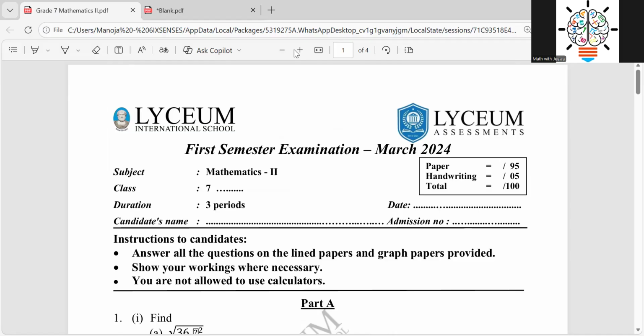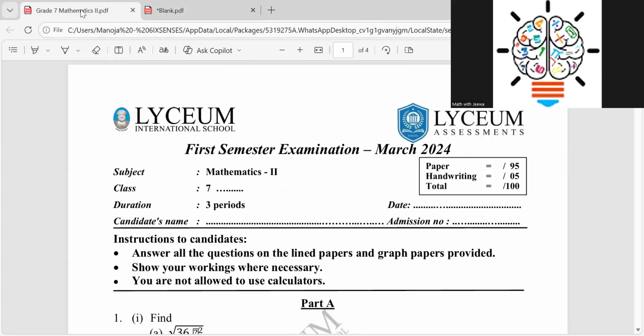But today, whenever I have enough space, I am going to write the answers there. But I prefer to write, let's say this is your paper, and you can write the details here. You can write the first semester examination. This is how you can use your black color pen and write the first semester examination paper. This is how you can start your answer script.